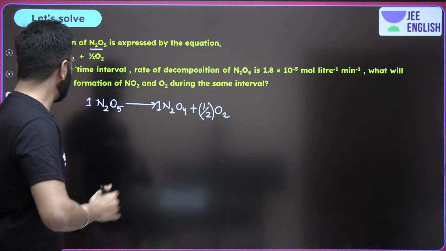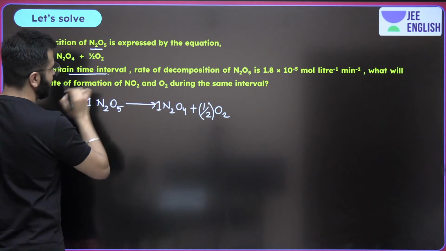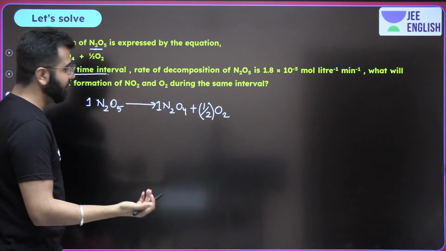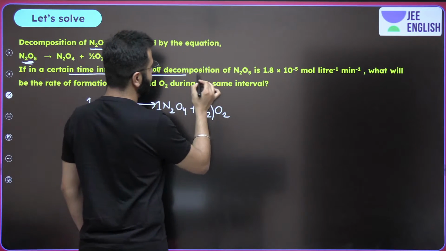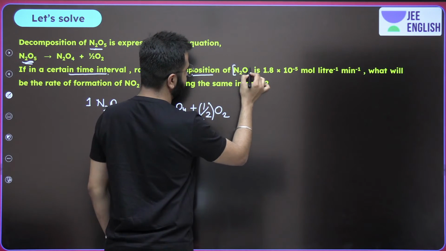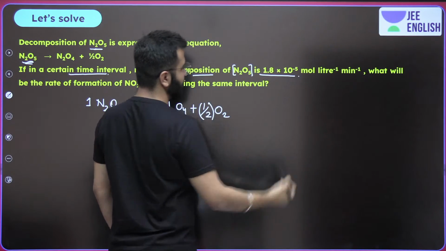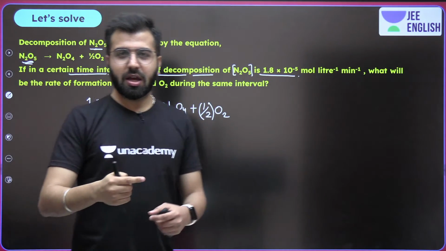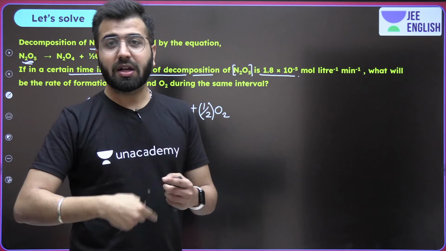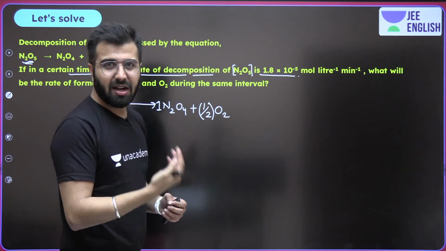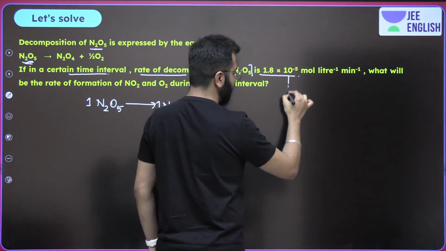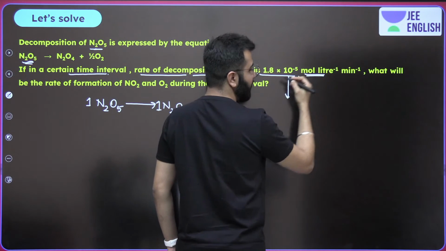Half of the things are done over here, just because you actually spotted the stoichiometric coefficients very well. Now guys, pay attention. In a certain time interval, after some time, the rate of decomposition of N2O5 is given to you. Rate of decomposition means the rate at which it is getting consumed, exhausted. Let's write it over there. What are we really talking about over here, guys? See the units as well.